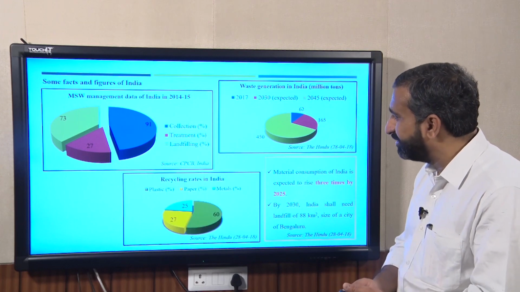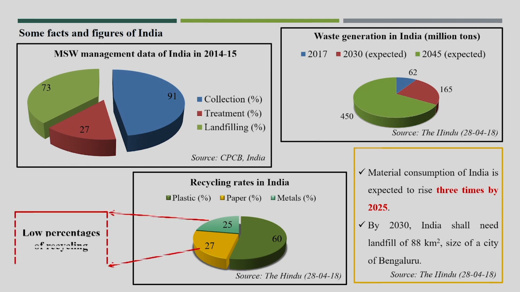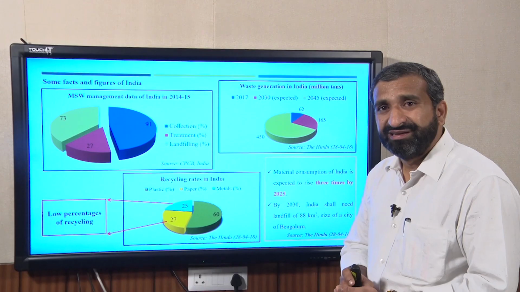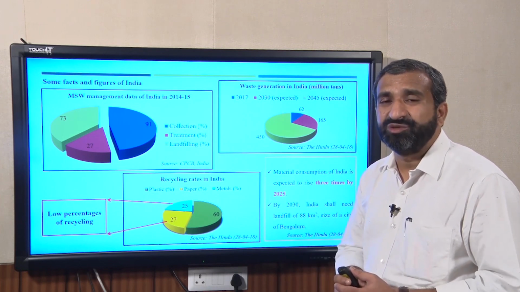But now you see the current recycling data in India: we are good in plastic recycling, 60%, but paper and metal percentages are not that good, a low percentage of recycling. So by seeing these facts and figures, we can easily understand why India has to